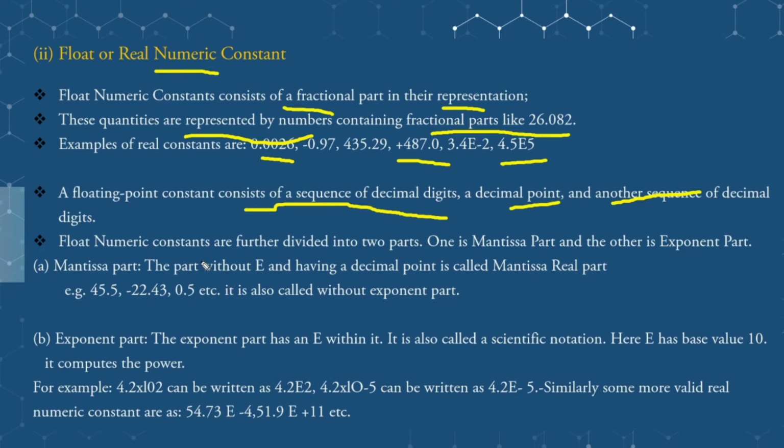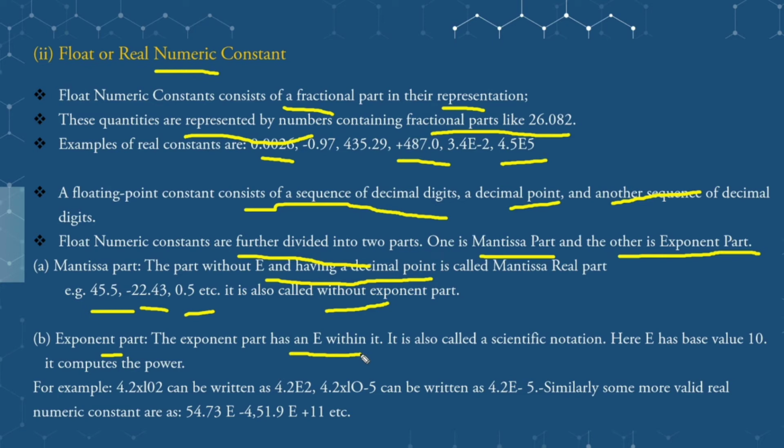Okay, and floating numeric constants are further divided into two parts: the mantissa part and the exponent part. The mantissa part, without e and having a decimal point, is called the real part without exponent. For example, 45.5, 20, minus 22.43, 0.5, etc. And the other is the exponent part. The exponent part has an e within it, and when we specify with an exponent part, that is called scientific notation.